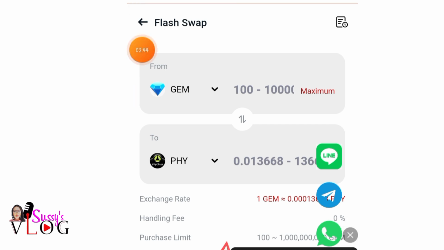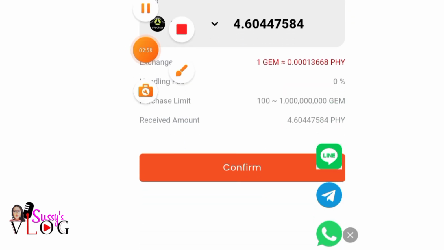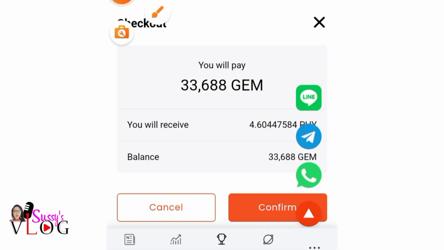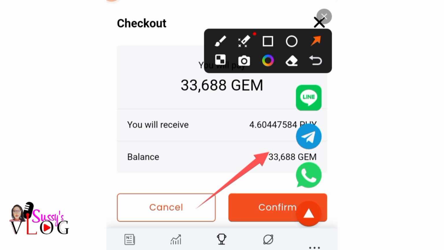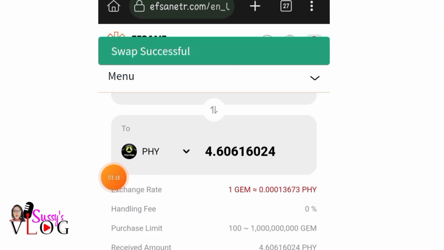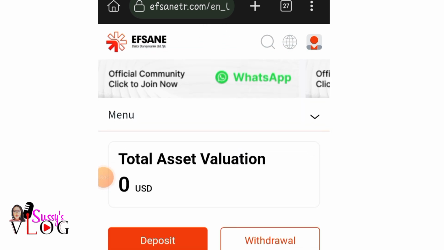Then I'll click on max. So I'm converting all those gems to Pi. It's going to give me about 4.604447584 Pi. I'll scroll down and click on confirm. It says I will receive this amount of Pi, and this is the balance of gems I have now. I'll confirm, and you see swap successful. So I've successfully swapped what I have here as gems into Pi.